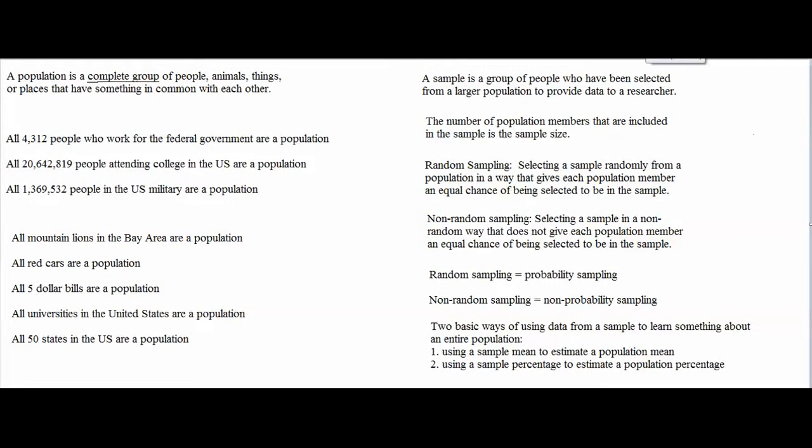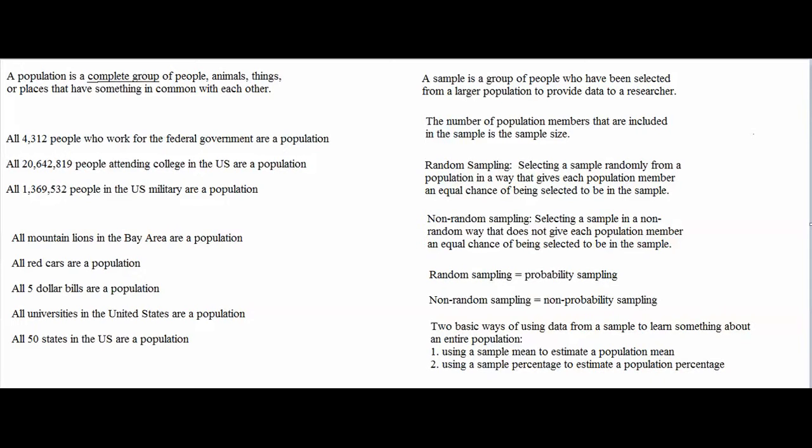I said that you can't depend on a sample to provide you with perfectly accurate information about an entire population. However, there are things that you can do to increase the chance that your sample will provide you with highly accurate information about the entire population. First, larger samples tend to provide more accurate information about the entire population than smaller samples.